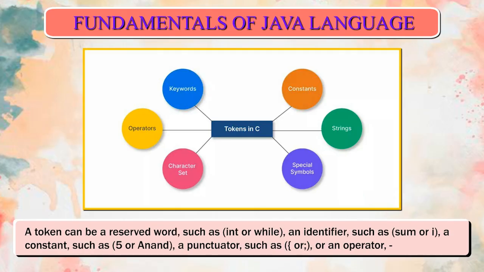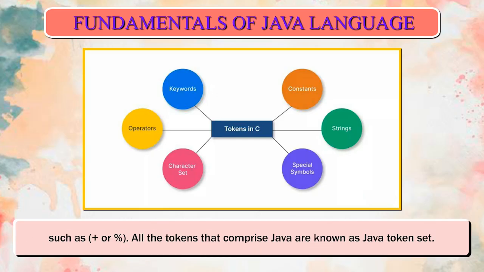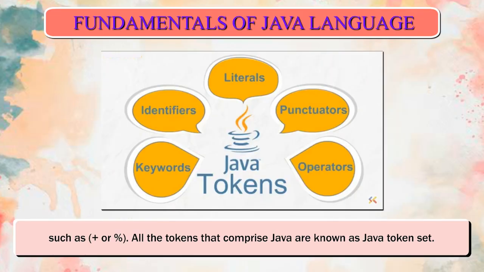A token can be a reserved word, such as int or while, an identifier, such as sum or i, a constant, such as 5 or Anand, a punctuator, such as bracket or semicolon, or an operator, such as plus or %. All the tokens that comprise Java are known as the Java token set.